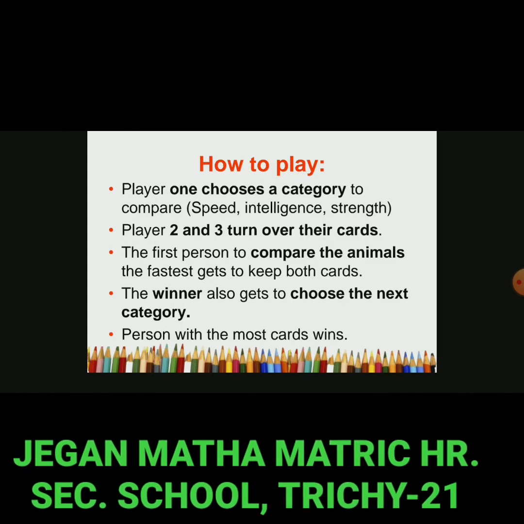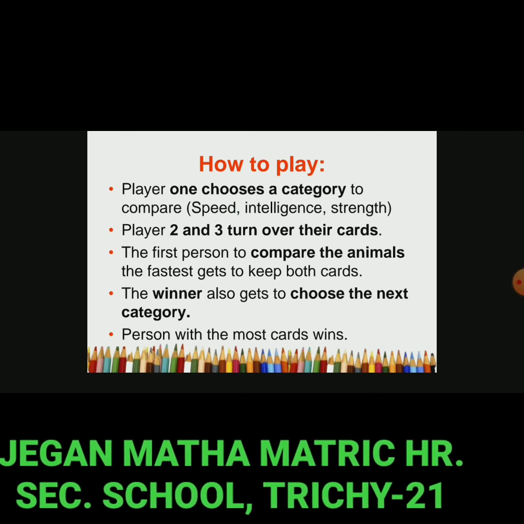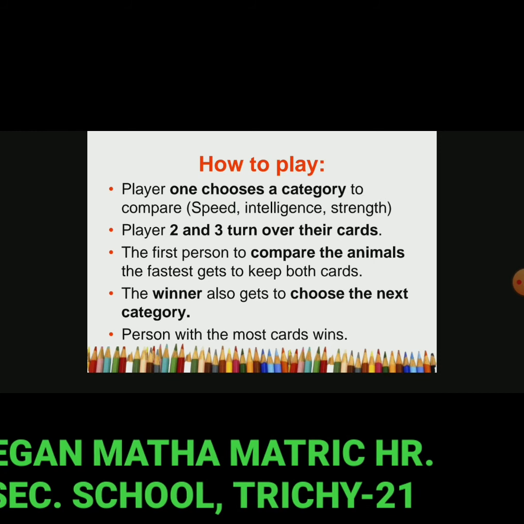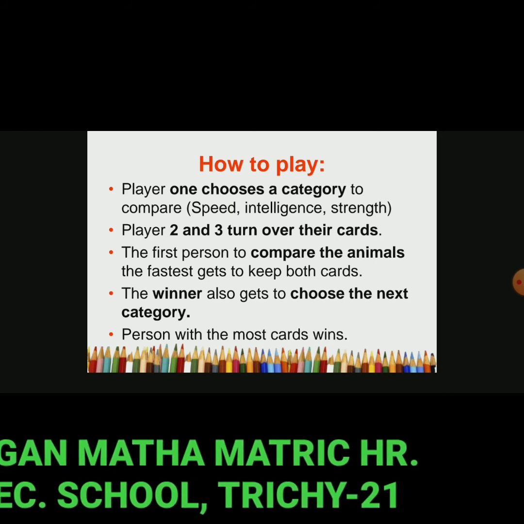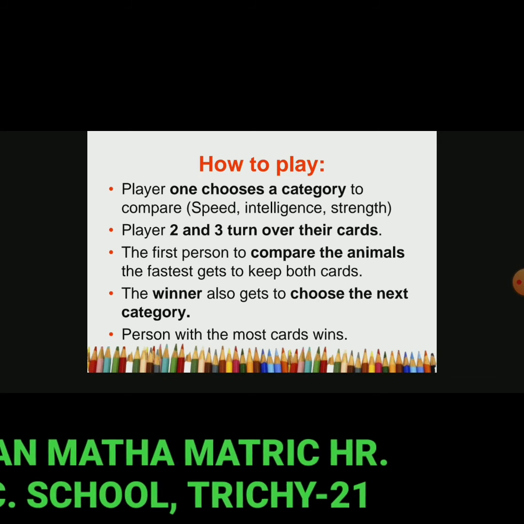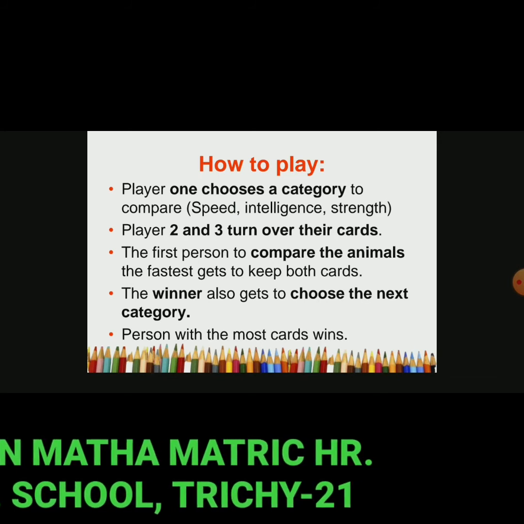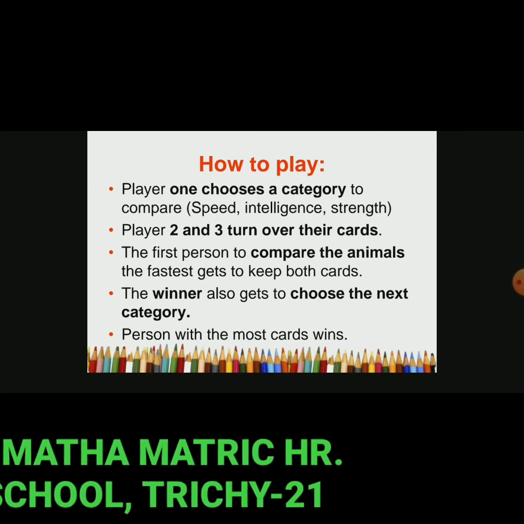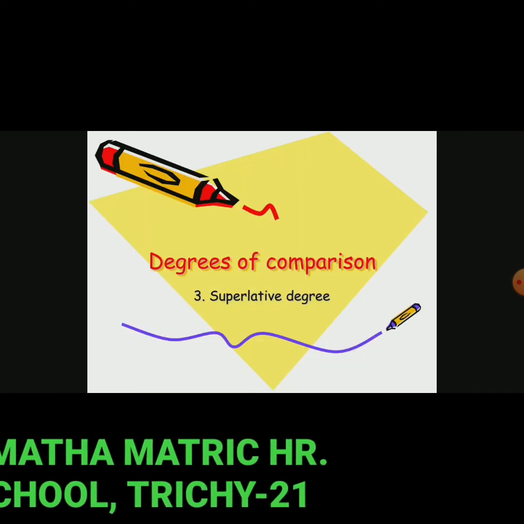Player 1 chooses a category to compare: speed, intelligence, strength. So these are adjectives. Player 2 and 3 turn over their cards. The first person to compare the animals and say fastest gets to keep both cards. The winner also gets to choose the next category. The person with the most cards wins.